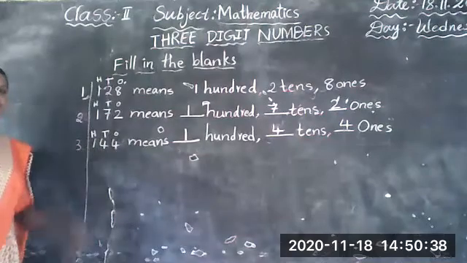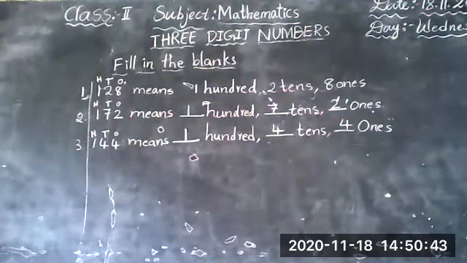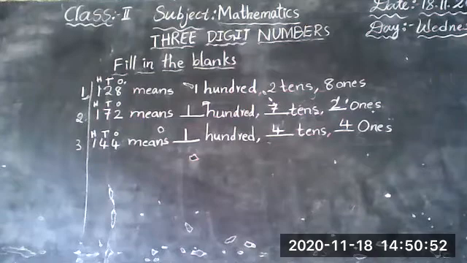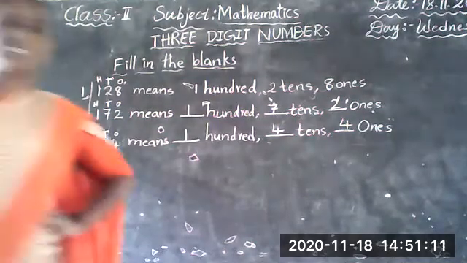Okay, write in your textbook, neatly write. Did you complete, children?